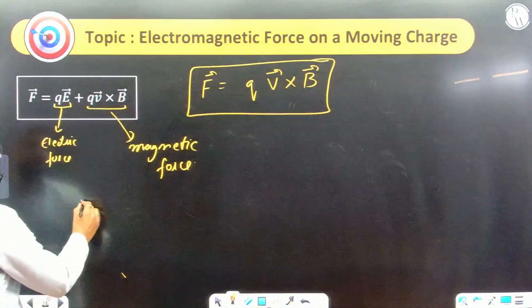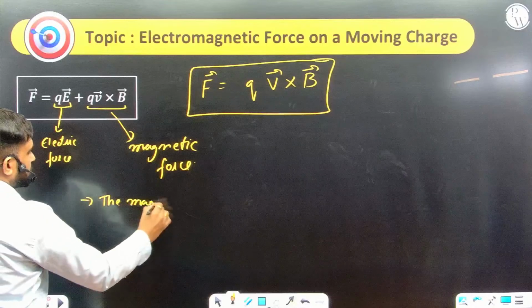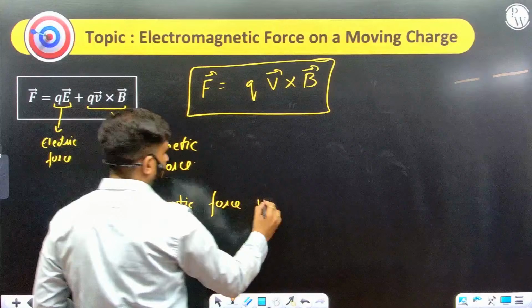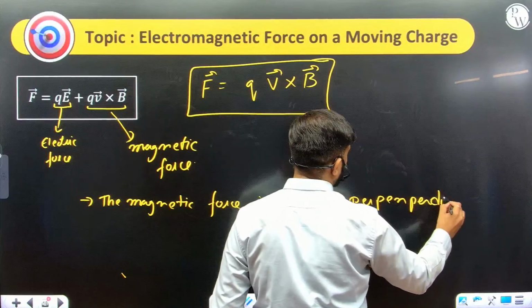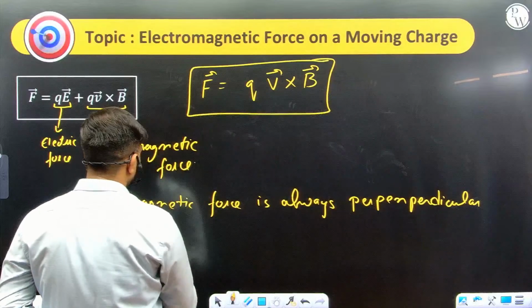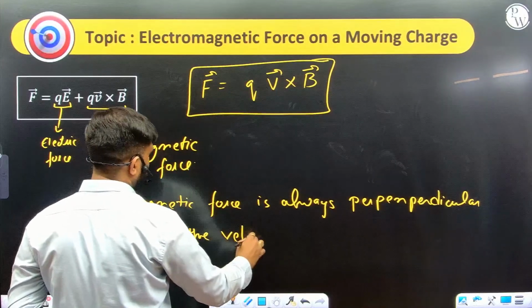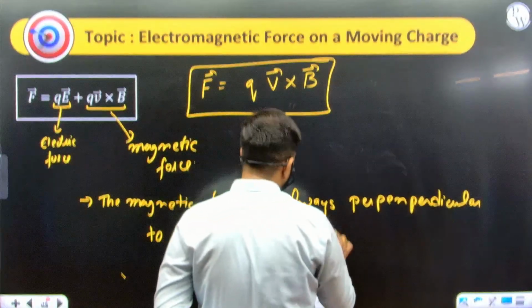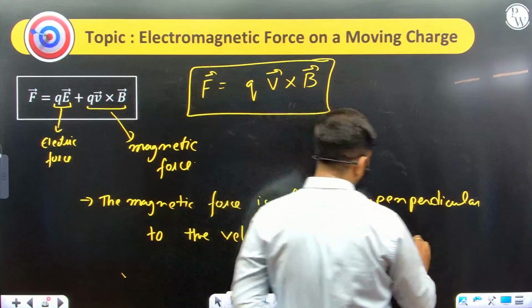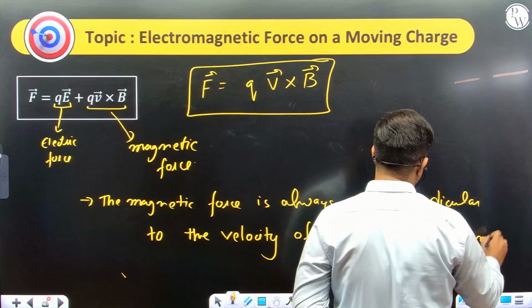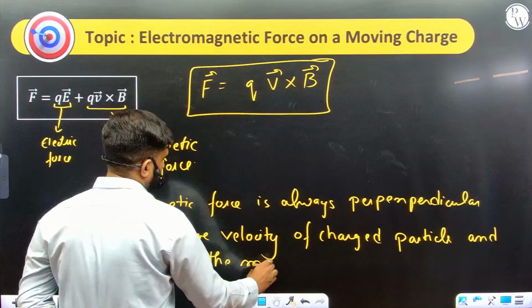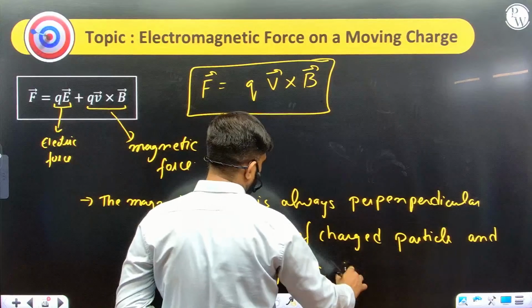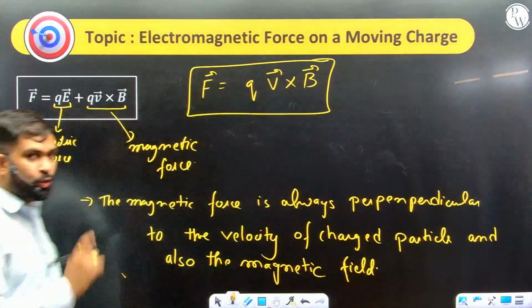Firstly, you need to understand that the magnetic force is always perpendicular to the velocity of the charged particle and also to the magnetic field. One of the very important points.